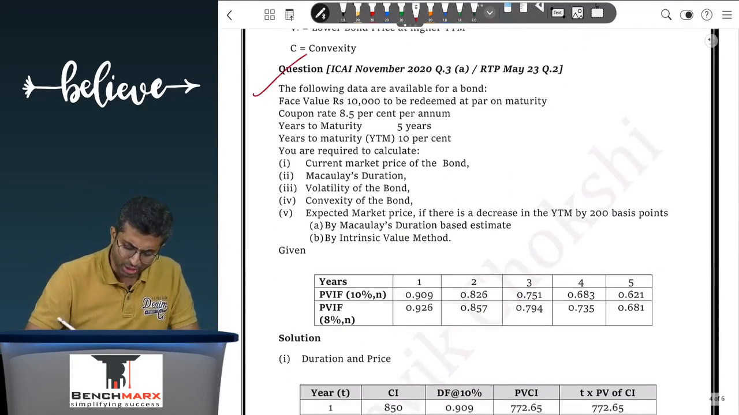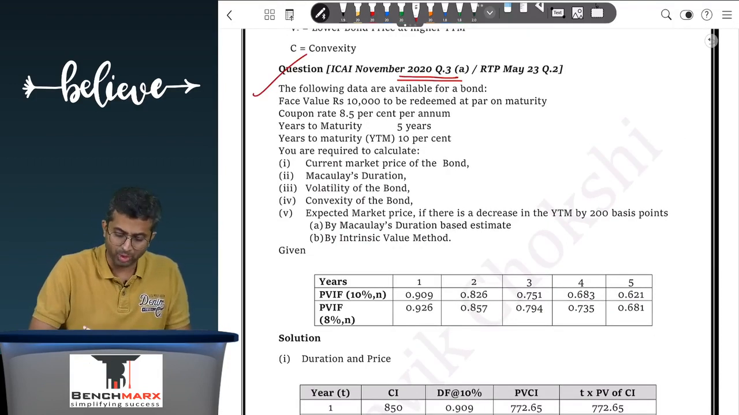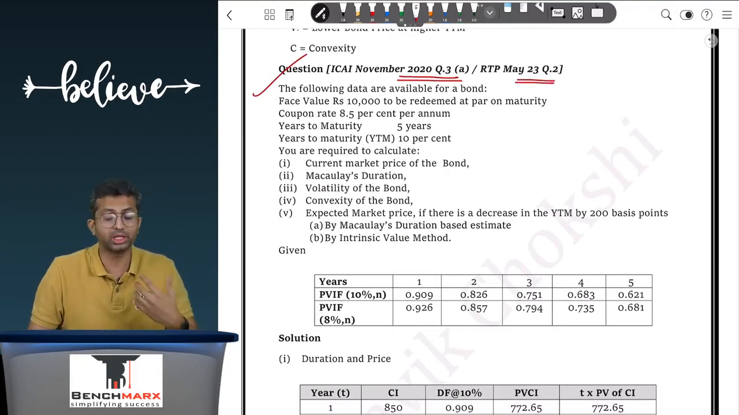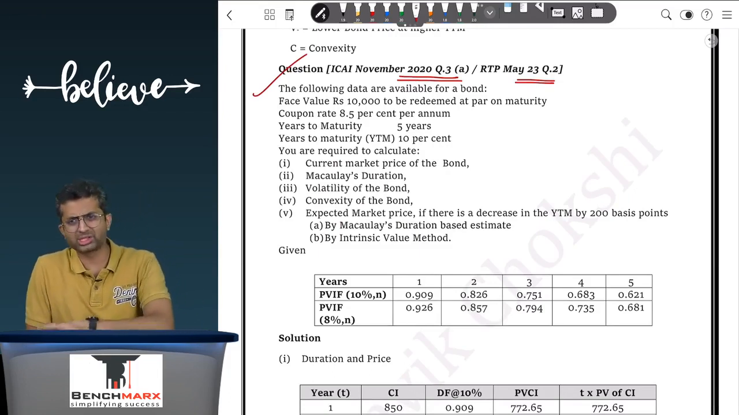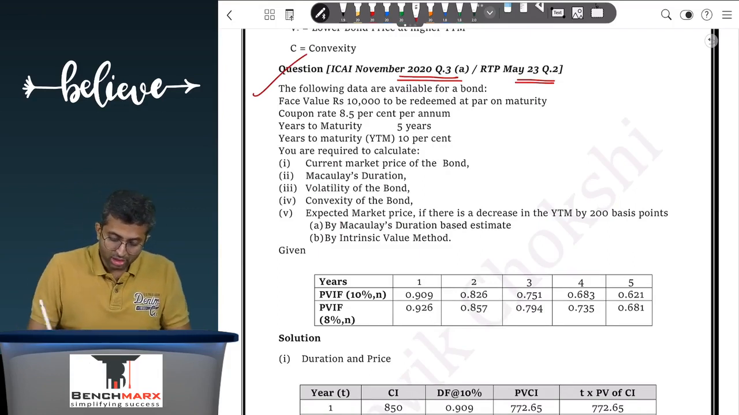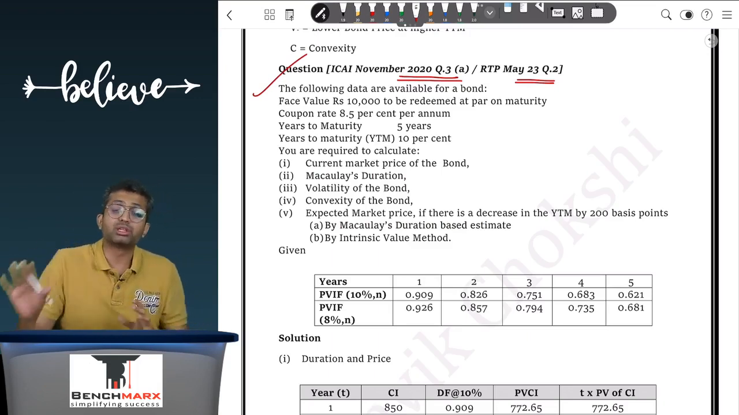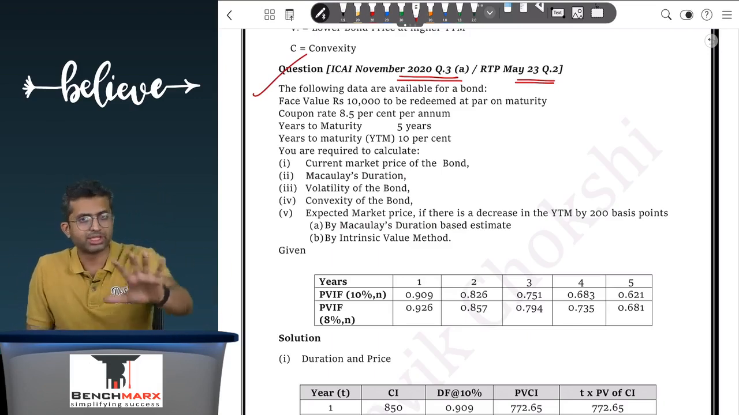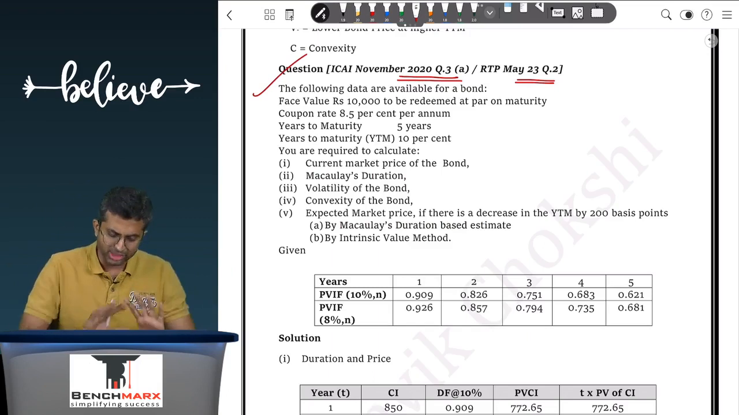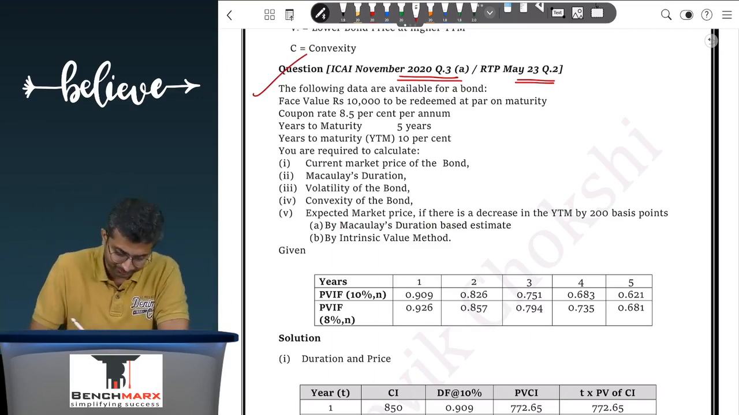Go to the question over here. This is similar to question number 3A of the November 20 exams and RTP question 23, May 23, question number 2. So we'll go through this. It's similar to question 24 of our books as well. Over here, the new term is convexity. We'll do convexity the way the institute is doing it. There are alternative ways in which it can be done, but we'll do it the way the institute does it. Let us first focus on the duration part and then go to convexity and the related sum.